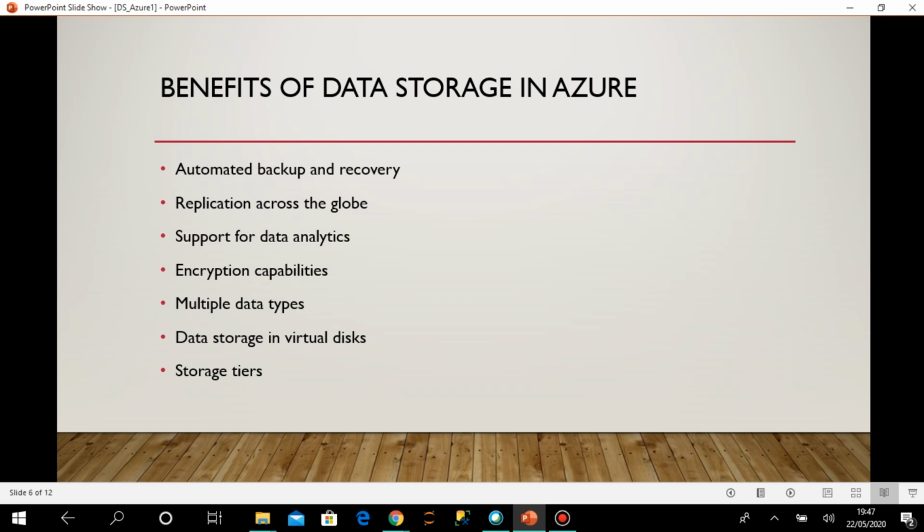And in case of an on-premise server, we have to do that on our own, right? Because whenever I am storing any data, I have to think about how to keep the backup of that data, so that we can do some recovery in case of any problem. But when you are storing data in Azure, you don't need to think of it. There will be automated backup and recovery, so I really don't have to bother about how to take the backup, where to take the backup, and how to maintain it properly. All these things will be handled by the cloud provider, that is Azure.